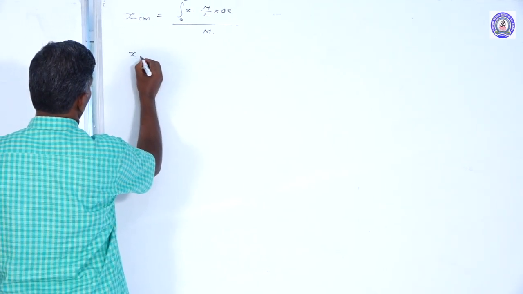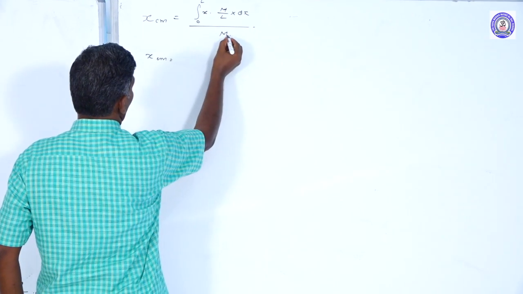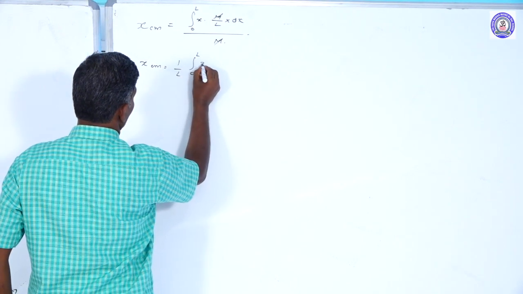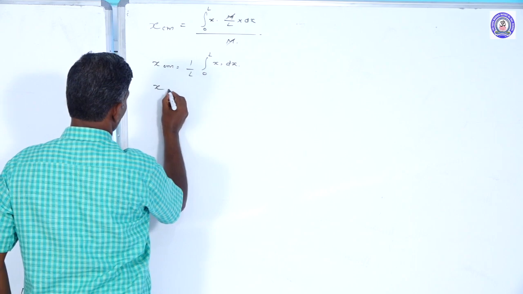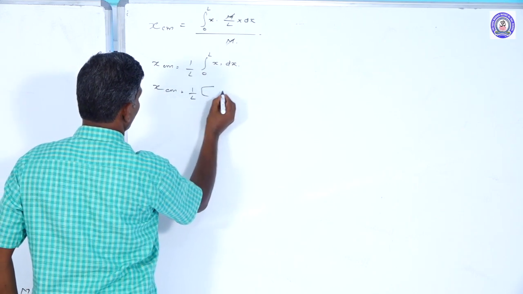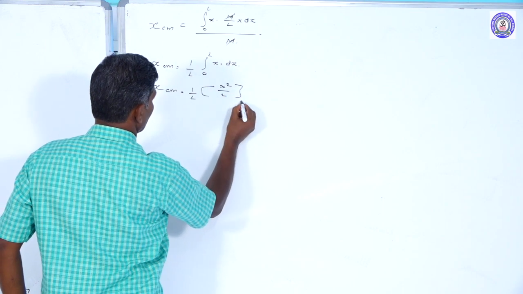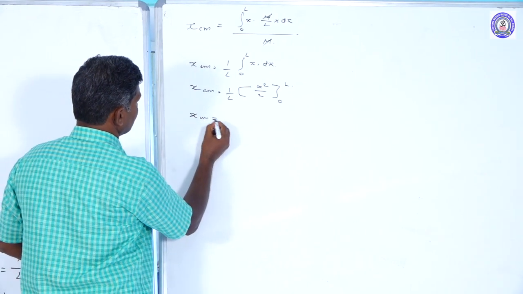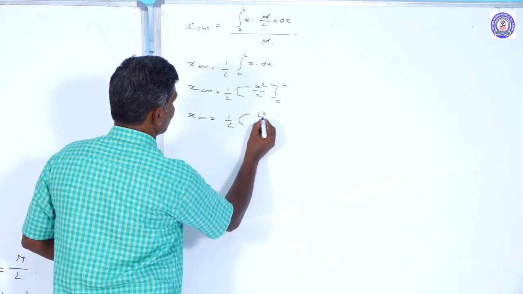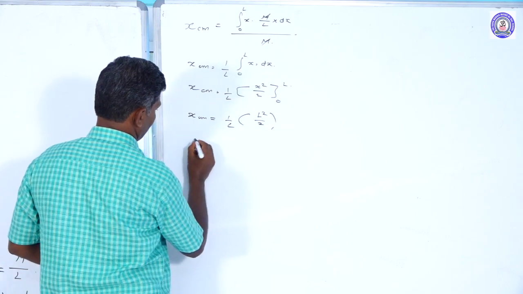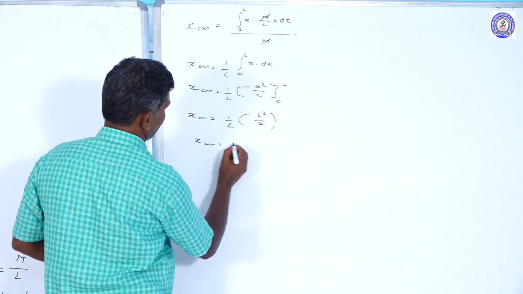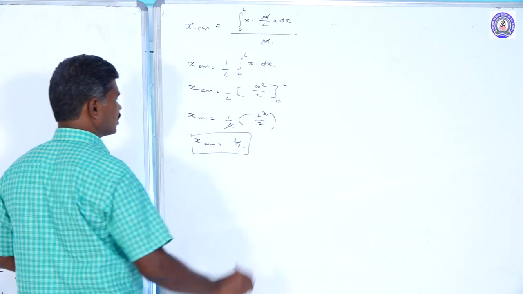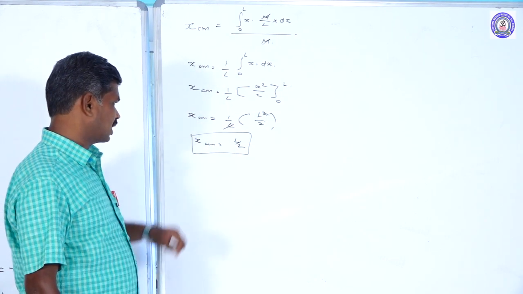Then x_cm is equal to, there M and M we can cancel. Then 1 by L integral from 0 to L of x dx. Then we get x_cm is equal to 1 by L of x squared by 2, with limits 0 to L. If you substitute the limits, x_cm is equal to 1 by L of L squared by 2. From that, the x component of the center of mass can be taken as L by 2.